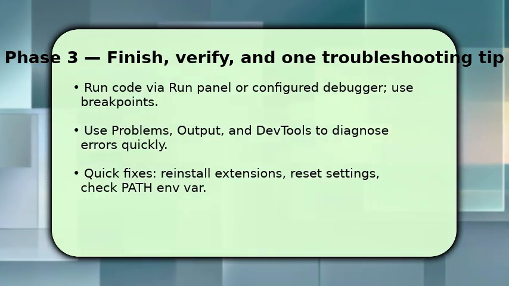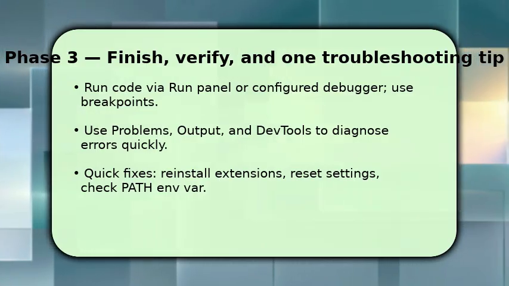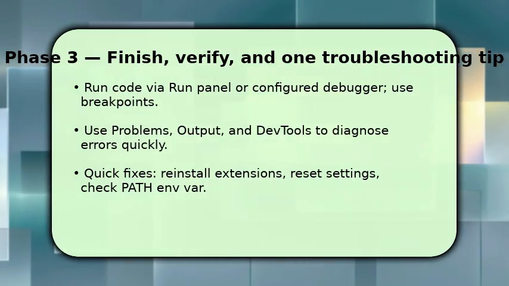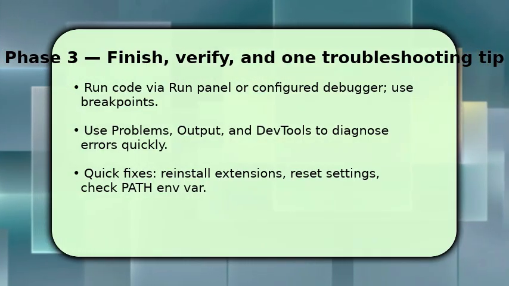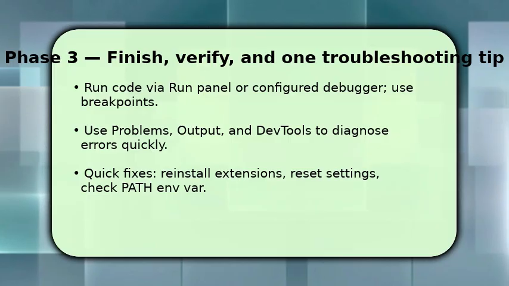If something breaks, check the problems and output panels and open DevTools for extension errors. A reliable troubleshooting tip: restart VS Code, disable recent extensions, and ensure your path includes required runtimes. This resolves